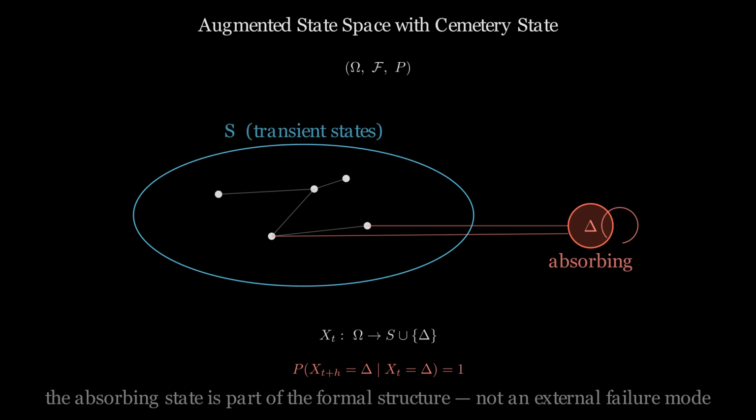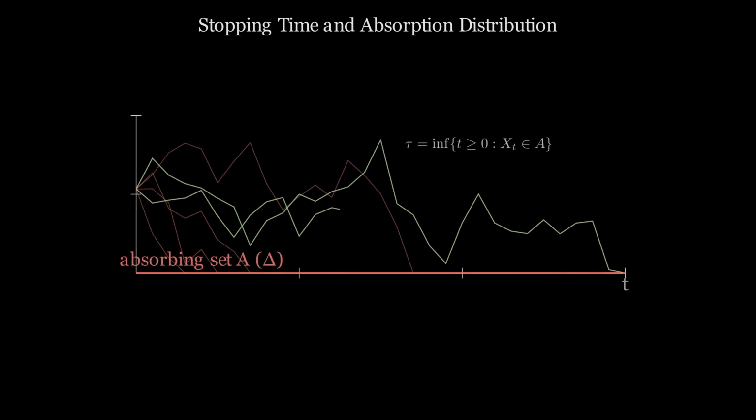This is encoded in the transition law, not as a side condition. The formal structure of the absorbing state is a prerequisite for correctly formulating both absorption and conditioning in system architecture. The stopping time formalizes the first entry into the absorbing failure state. Before the stopping time, the system evolves under its full live dynamics. The transition law applies without restriction. At the stopping time, the trajectory transitions permanently to the absorbing state.